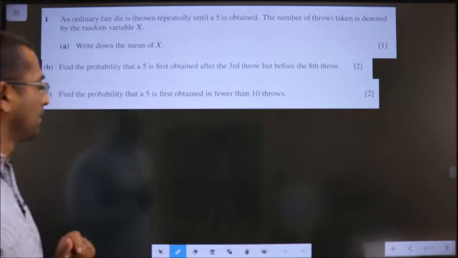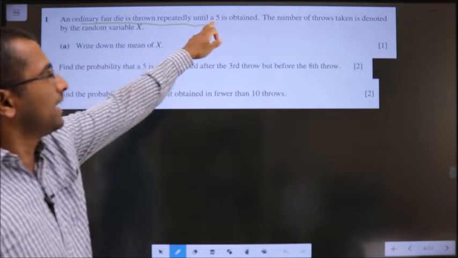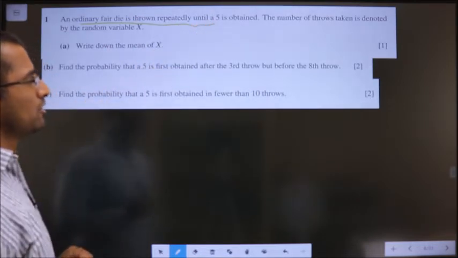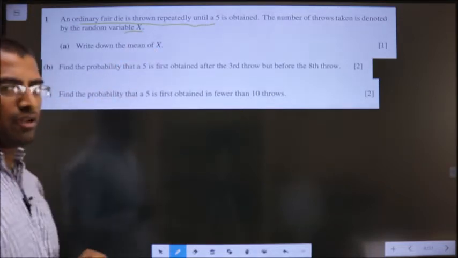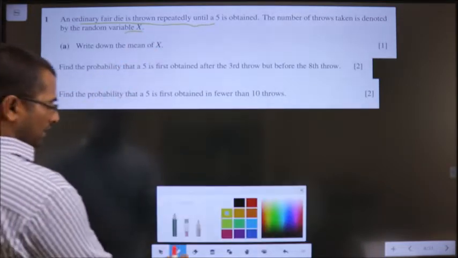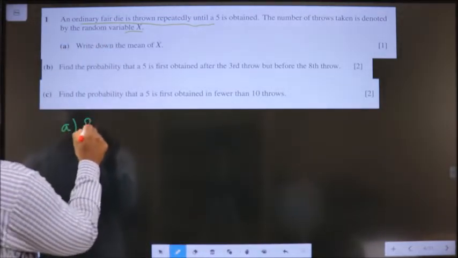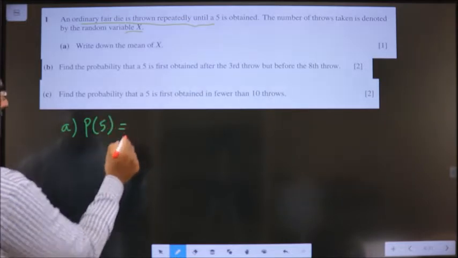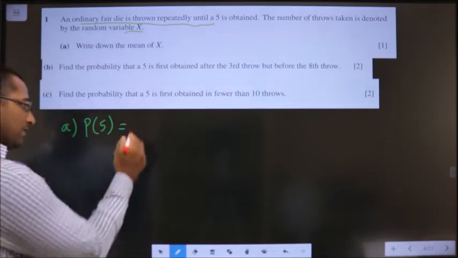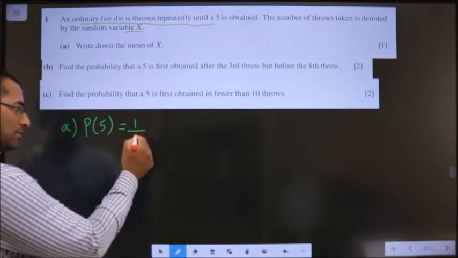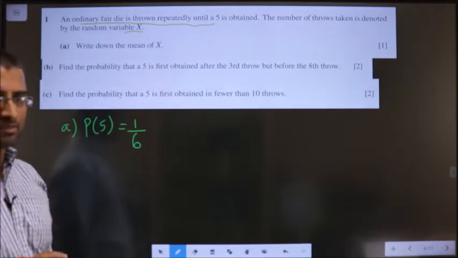Question 1. An ordinary fair die is thrown repeatedly until a 5 is obtained. The number of throws taken is denoted by the random variable x. Write down the mean of x. In general, what is the probability of getting a 5? Whenever you are throwing a die, what is the probability of getting a 5? 5 is present once, total outcomes are 6. So, probability of getting a 5 is 1 by 6.